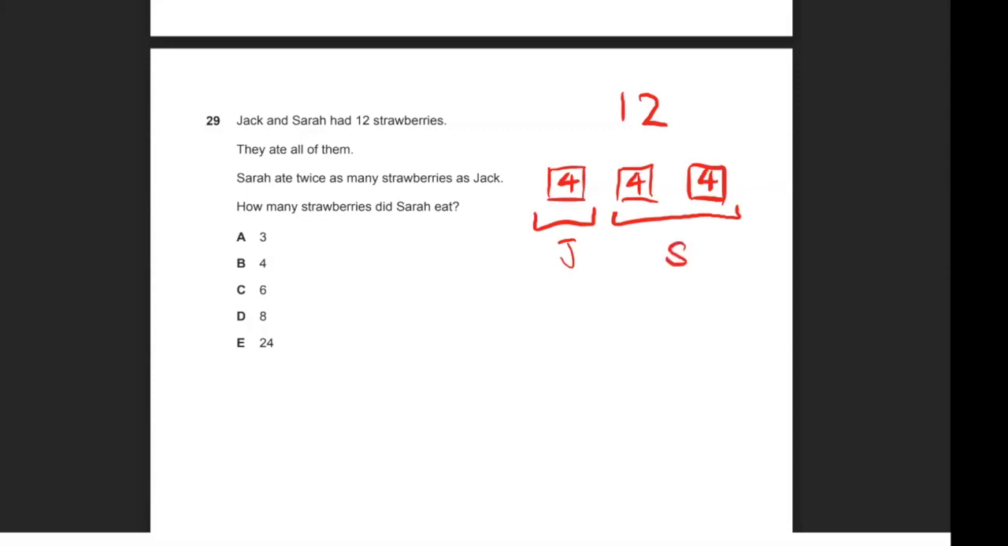Now, how many strawberries did Sarah eat? She ate 2 squares, each of them representing 4. So 2 lots of 4 would be 8. So the correct answer for question 29 would be D.